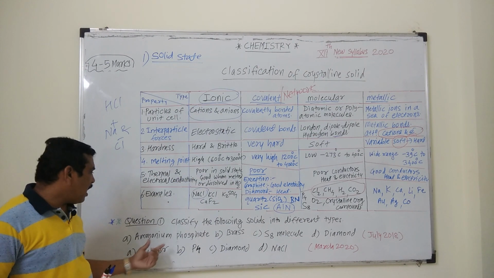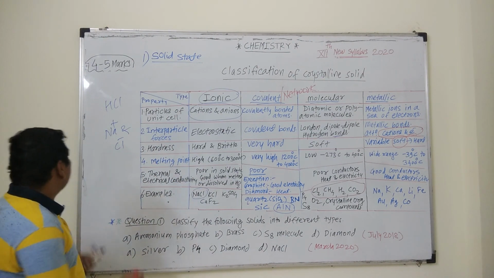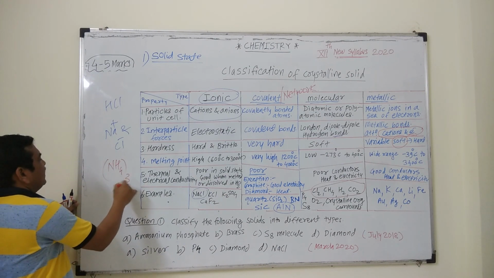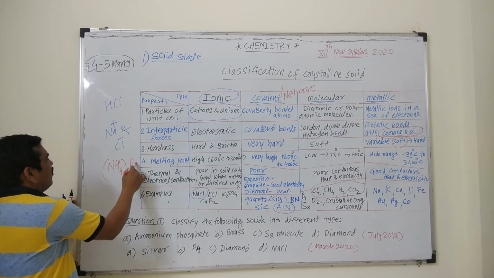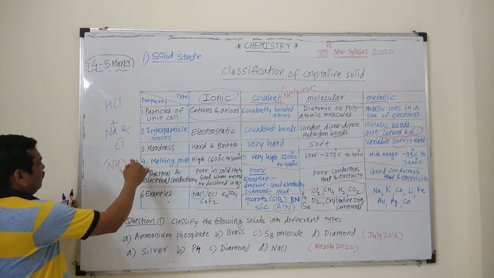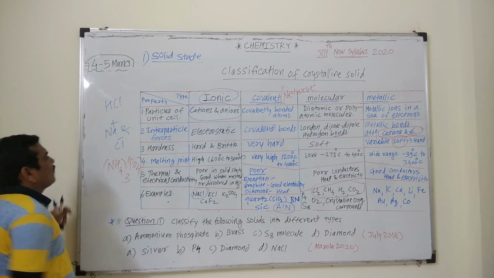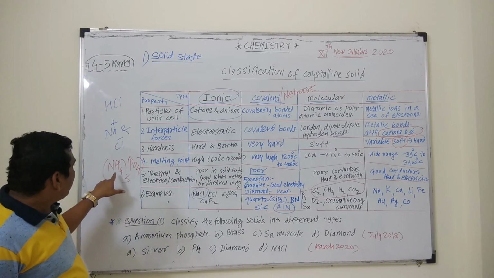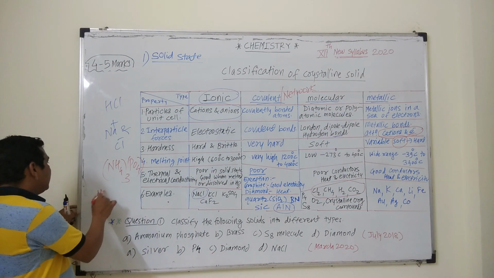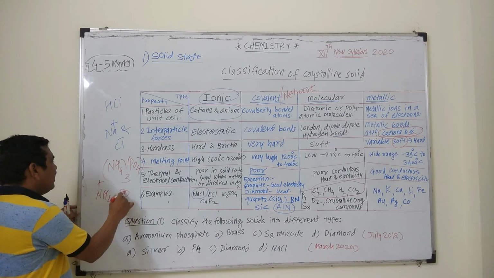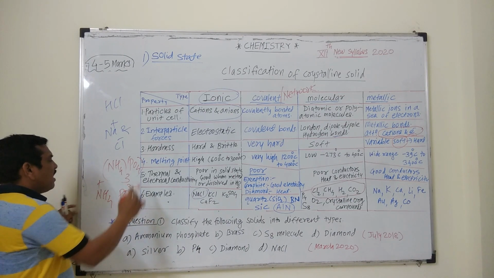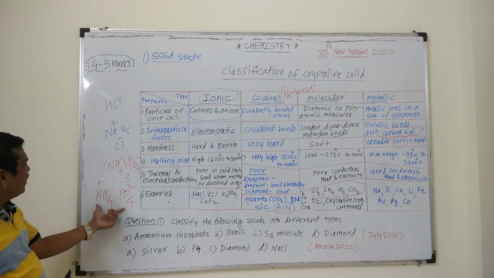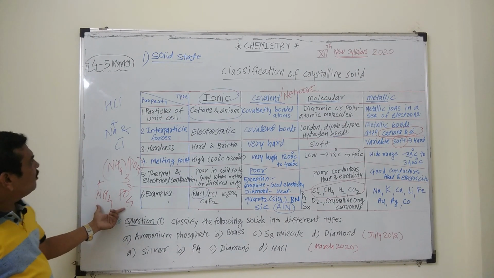Ammonium phosphate, if you see the formula of ammonium phosphate, (NH4)3PO4, it is the formula of ammonium phosphate, and in the ammonium phosphate NH4+ ions and PO4 3- ions are present, and such a type of ions are associated together by which type of force?